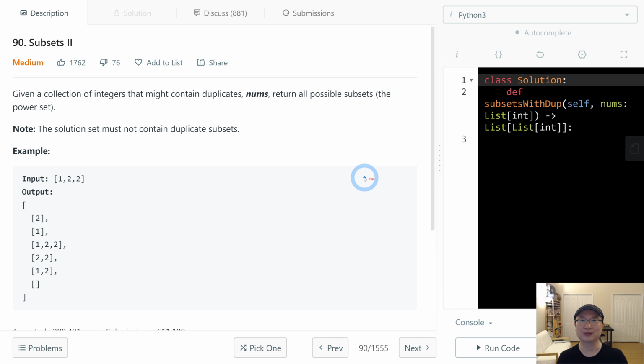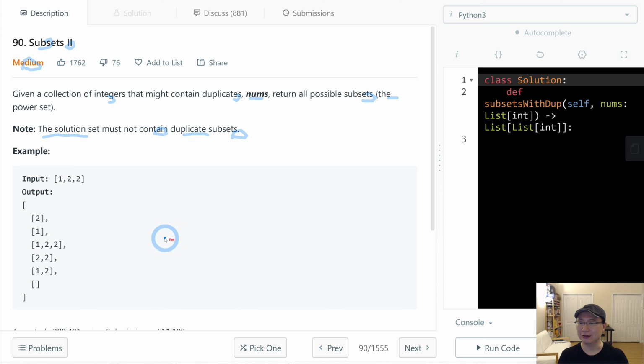Let's go to question number 90, Subsets II. This is a medium question, let's get into it. Given a collection of integers that might contain duplicates, return all possible subsets, the power set. Note the solution set must not contain duplicate subsets.